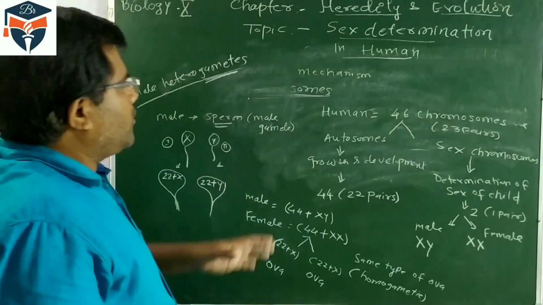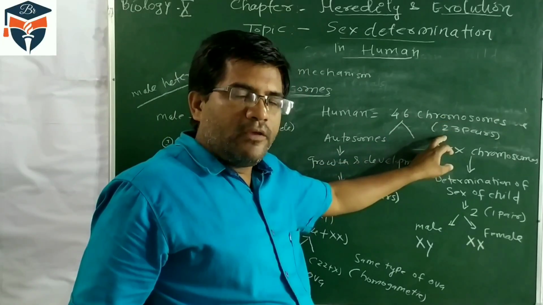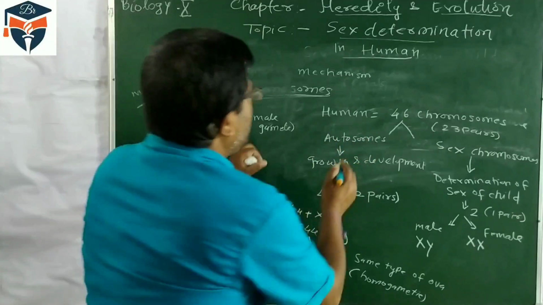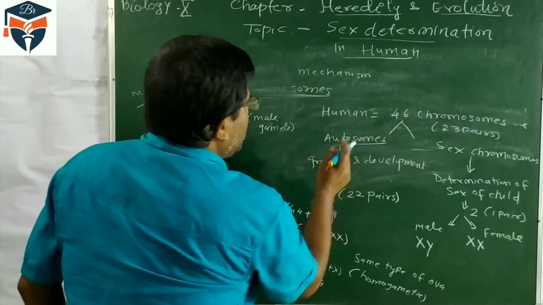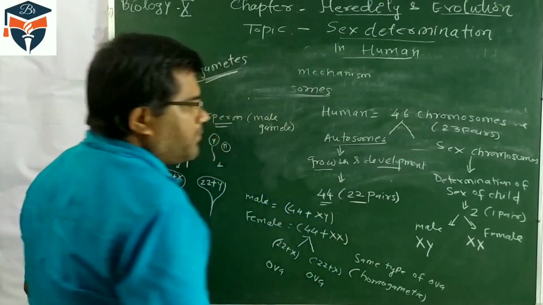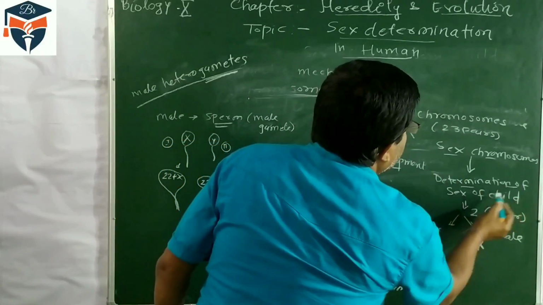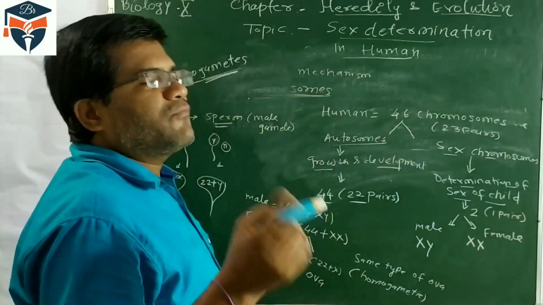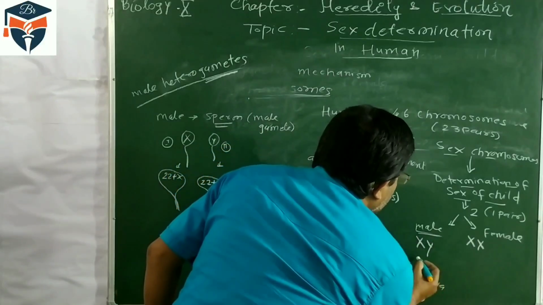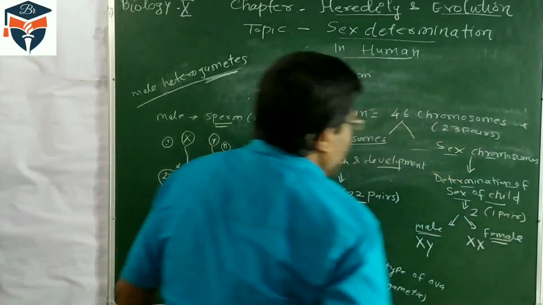Try to understand. The total number of chromosomes in humans is 46 chromosomes. It means 23 pairs. These chromosomes are divided into two categories. Autosomes help in growth and development of the body, and these are 44, which means 22 pairs. The second category is sex chromosomes. They help in determination of the sex of the child. Whether the child will be male or female is determined by the sex chromosomes. In male, the sex chromosomes are X and Y, and in female, the sex chromosomes are X and X.